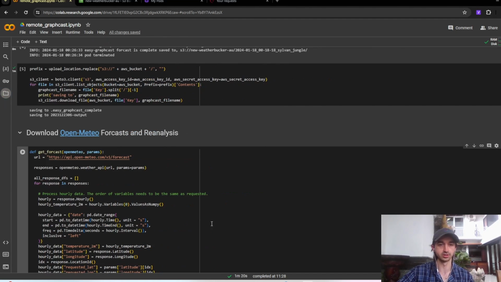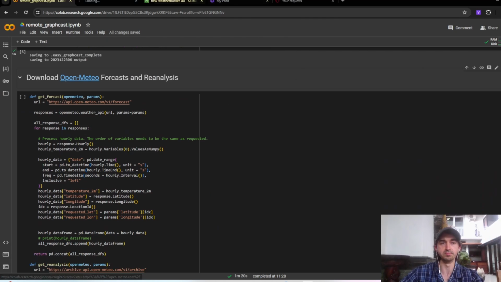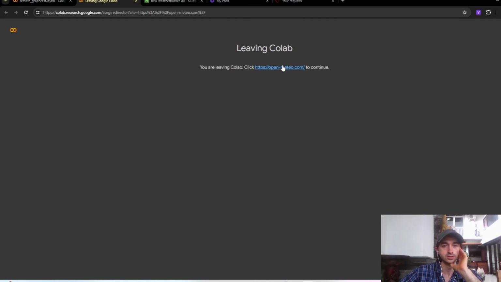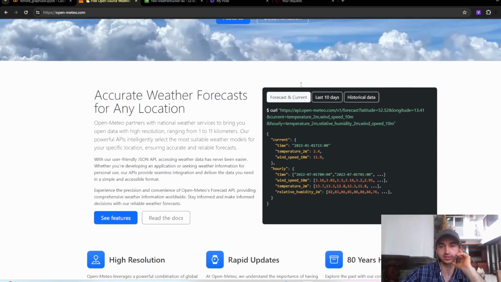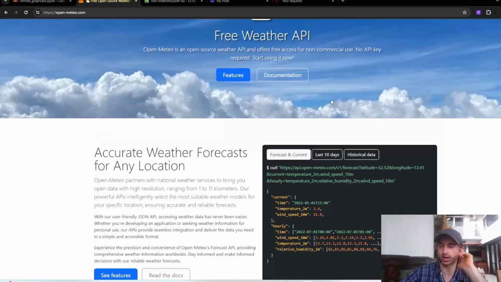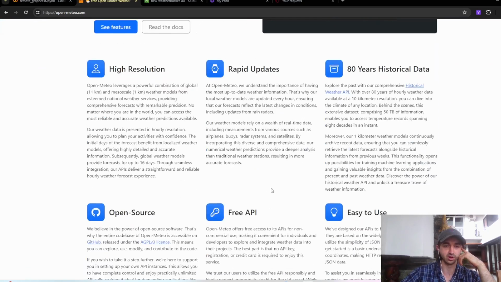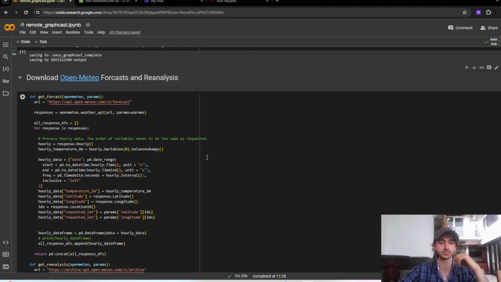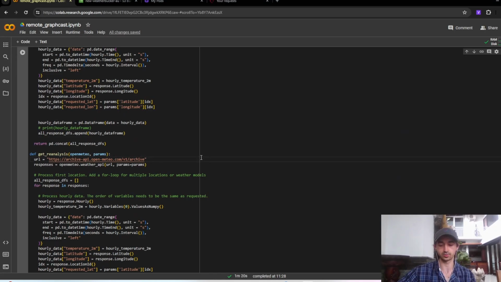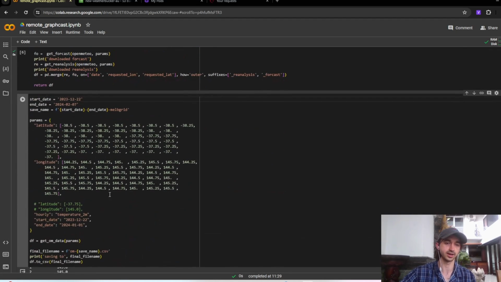The next portion, we're going to download Open-Meteo data. So this is a website that collates a lot of different weather forecasting and also reanalysis data, and also other kinds of data as well, I'm sure. Seems like a great project. Whoever made it, they're obviously great and really cool. And we're going to use the API they provide, which is a nice, excellent, clean API to get a bunch of points. We're going to choose like 49 different points on the surface of the Earth.